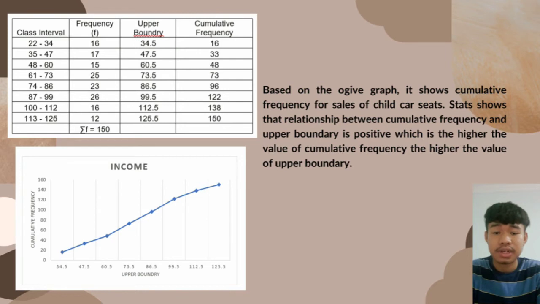Next, based on the OGIVE graph, it shows cumulative frequency for sales of child car seats. It shows that the relationship between cumulative frequency and upper boundary is positive, which means the higher the value of cumulative frequency is, the higher the value of upper boundary would be.